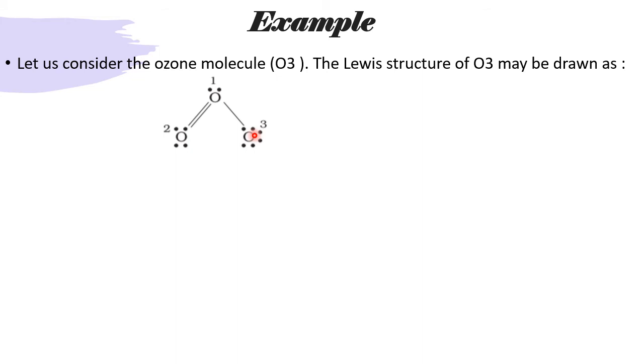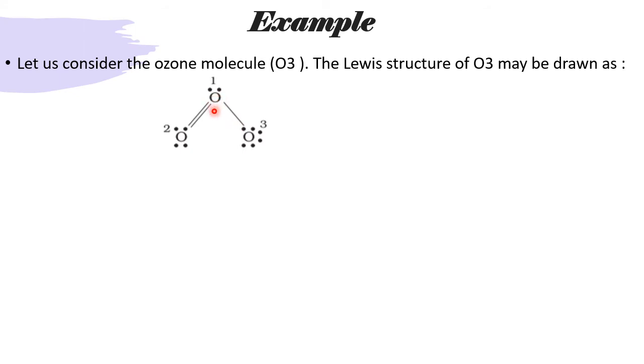Why extra? To form the structure, ultimately, as I told you in chemical bonding, they go for the bonding in such a way that they attain stability, to go to the least energy level. So to go to the least energy state and attain the maximum stability, they do some electron transaction. Even after the covalent bonding, this one is facing a shortage of one electron. Why shortage? To go for the octet, that's why this O has donated one electron to this O. Now we are very clear about the number of valence electrons of each O.